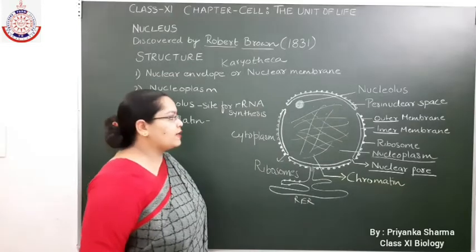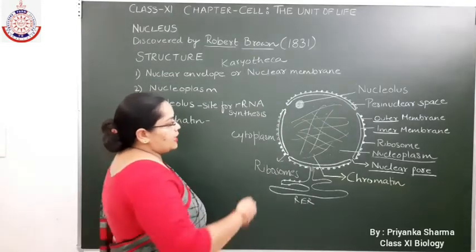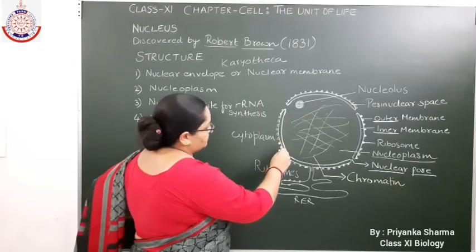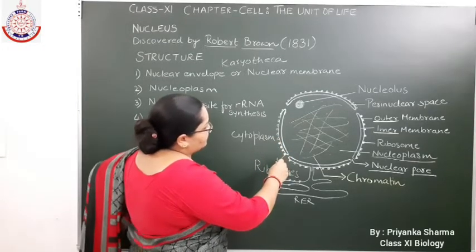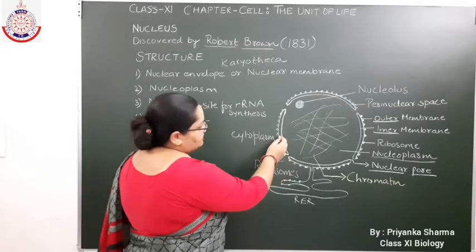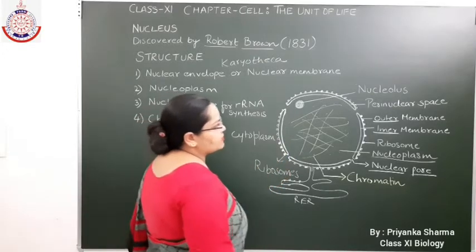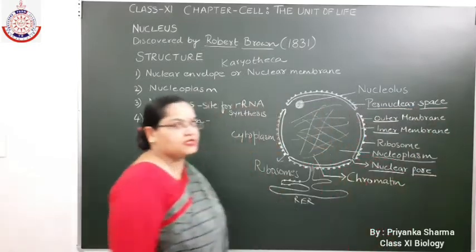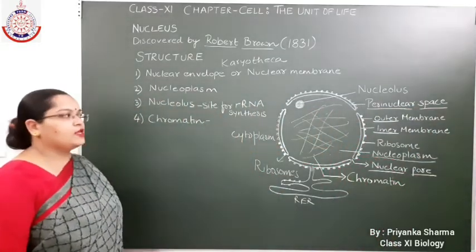Before discussing the nuclear pore, between the outer nuclear membrane and inner nuclear membrane, a space is present, which is known as the perinuclear space.